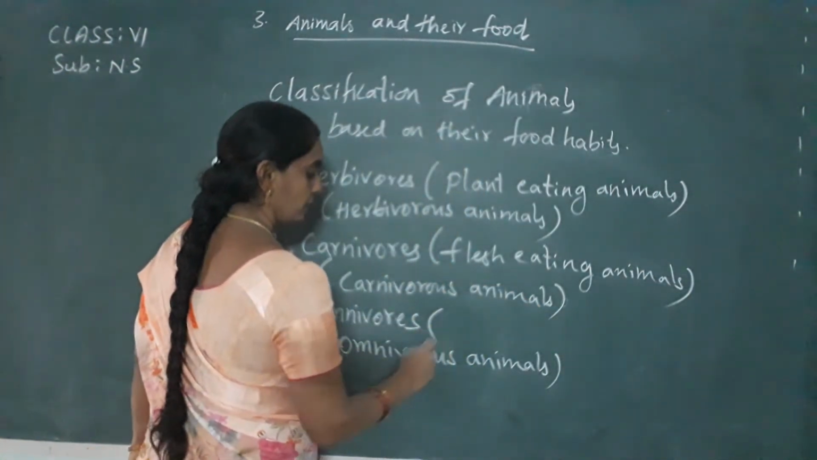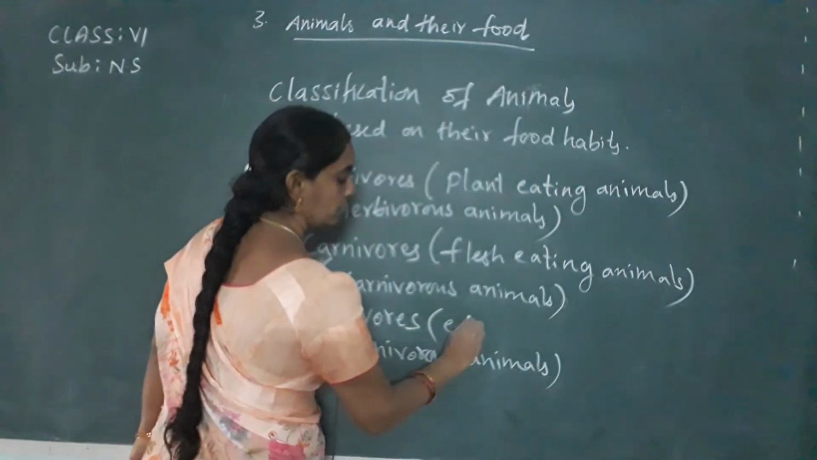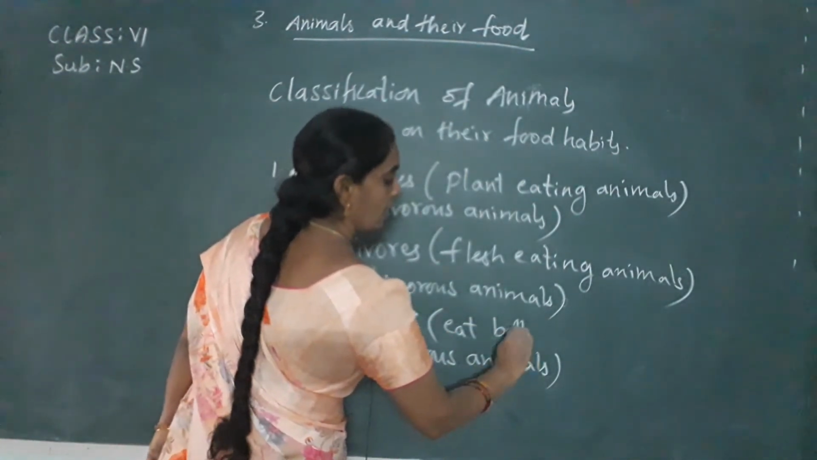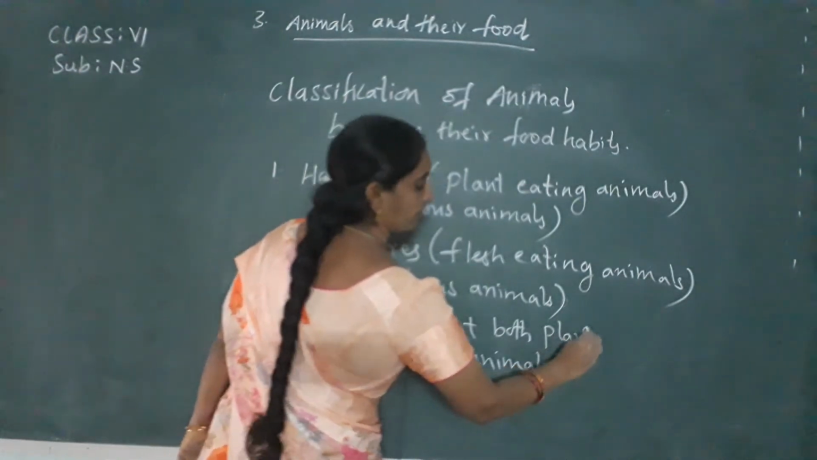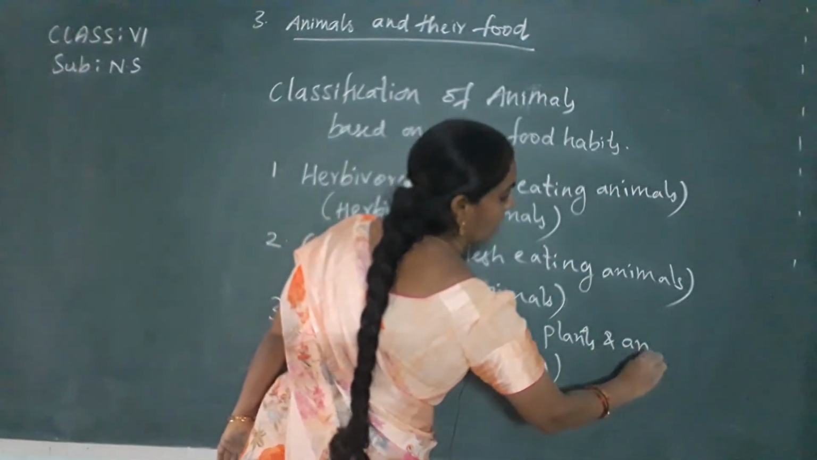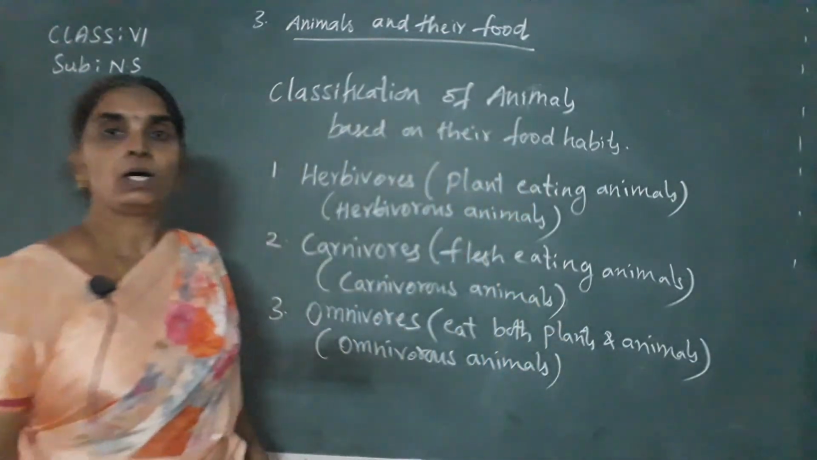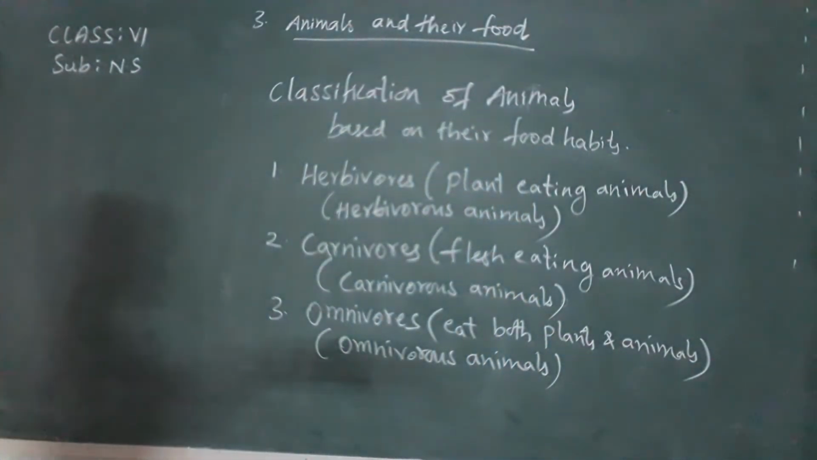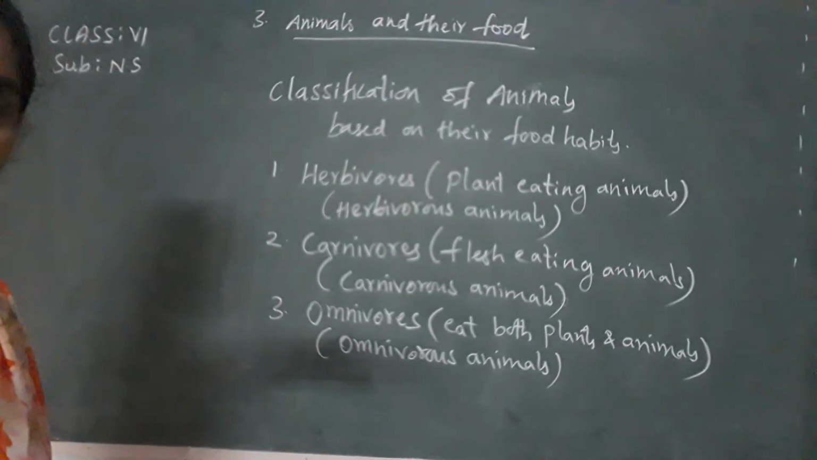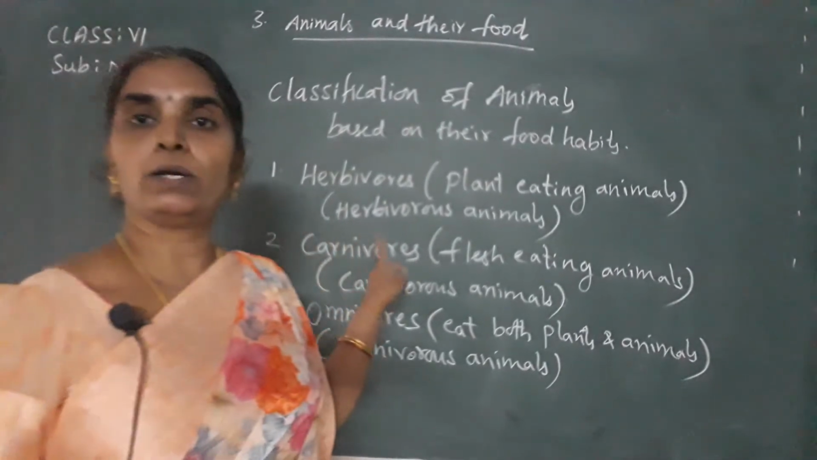Omnivores are those that eat both plants and animals. Okay, now done children. You have written this, I hope so, children.